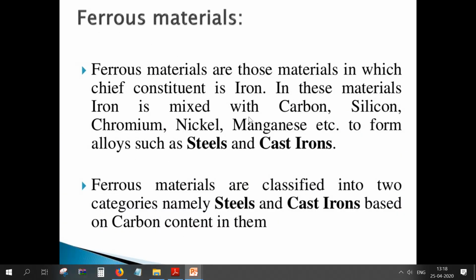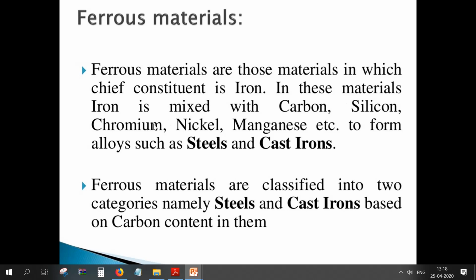First, we are going to discuss the ferrous materials. You all know what a ferrous material is. The largest percentage of composition present is Fe, that is iron. So ferrous materials are those materials in which the chief constituent is iron, which means they carry a huge amount of iron content within the material.